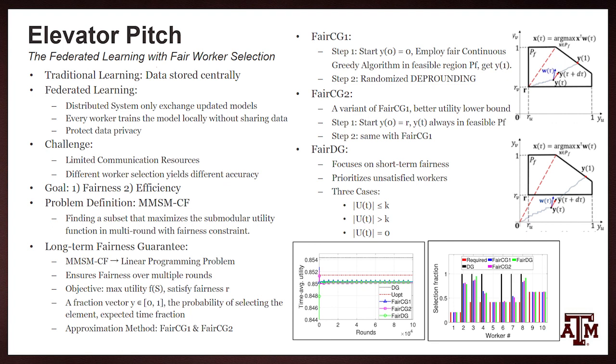And this is what they wanted to research in this paper, and they found that all three algorithms, Fair CG1, Fair CG2 and Fair DG, actually selected different types of workers in every round, and the fairness constraint was followed very close to the optimal value. So that's it from our side.